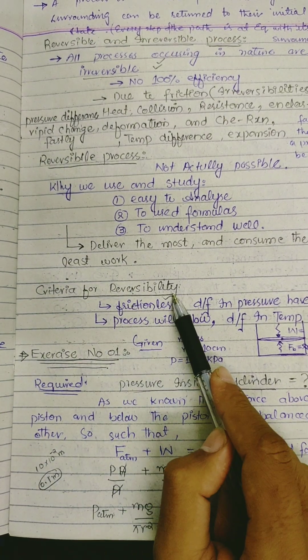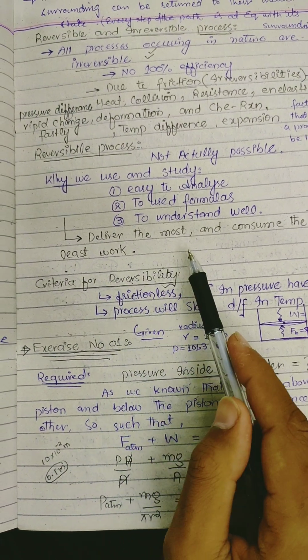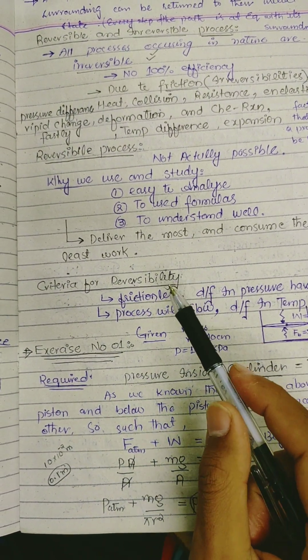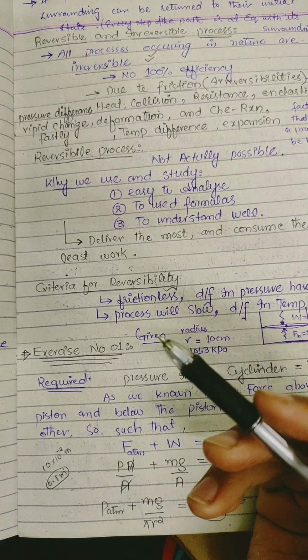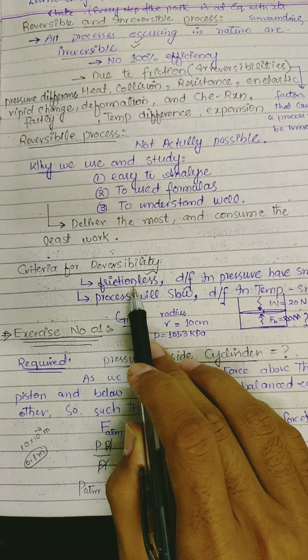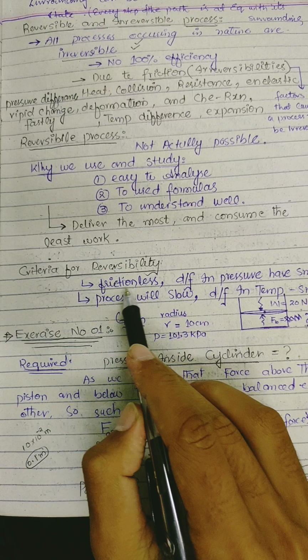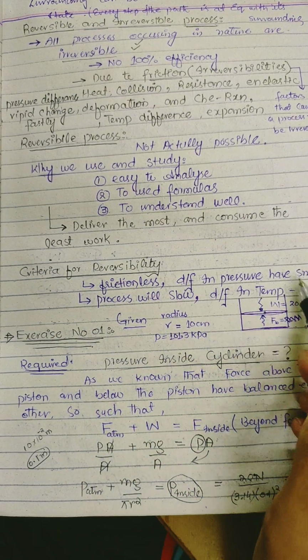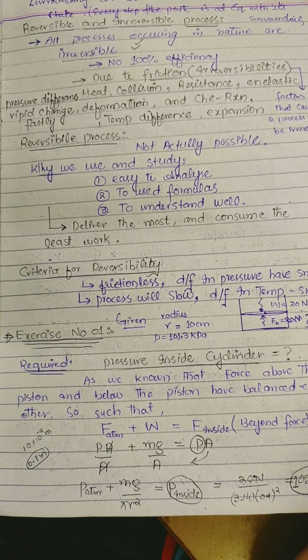Criteria for reversibility. When you want to make a reversible process, you must take care of these factors. Frictionless, difference in pressure should be small, process should be slow, difference in temperature should be small.